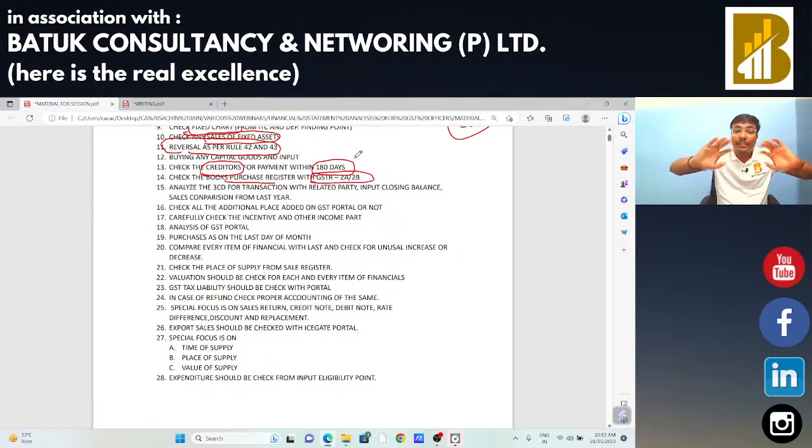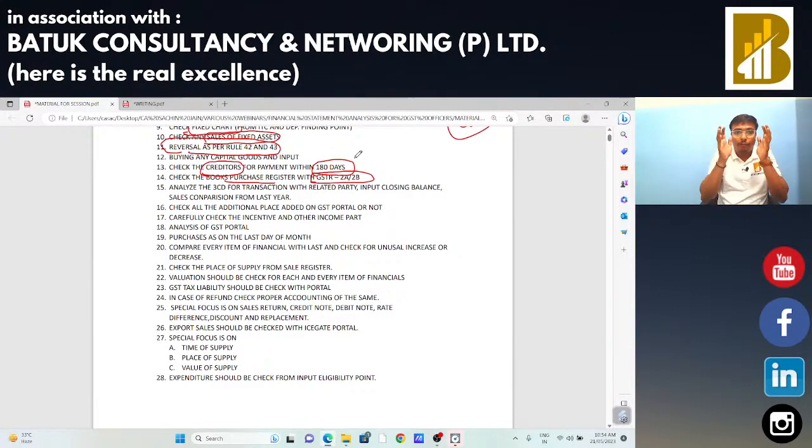Although there are multiple judgments available in which the Gujarat High Court has said that if there is any difference between GSTR 2A and books of accounts up to financial year 19-20, in that case you can take the physical copy of invoices and analyze the things, and if there is no fake invoicing, in that case input tax credit is allowed. So that is the decision pronounced by the Gujarat High Court.